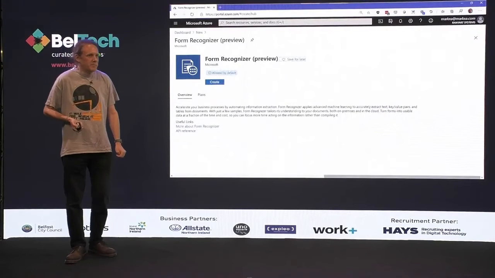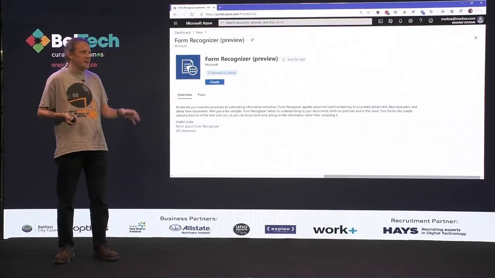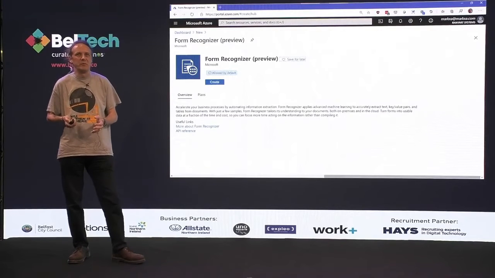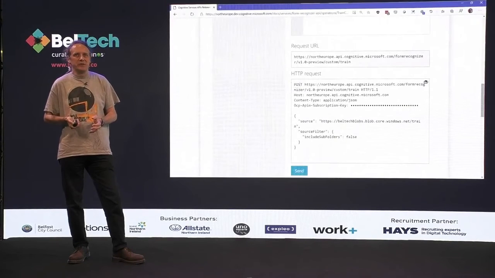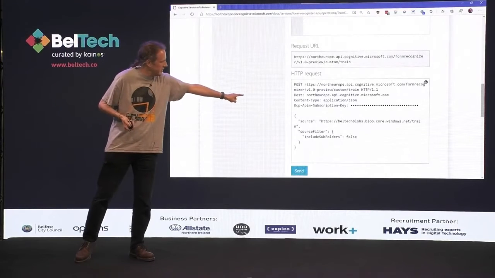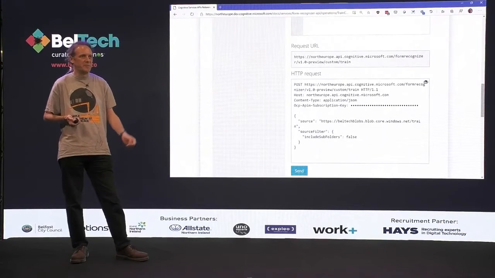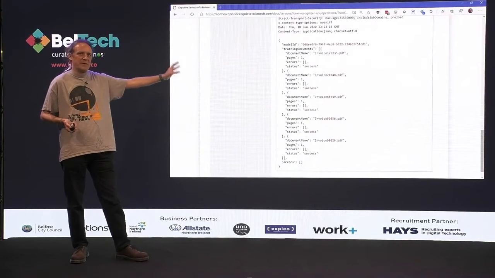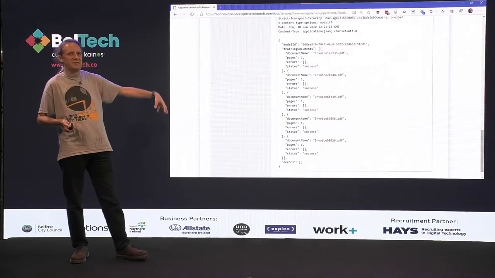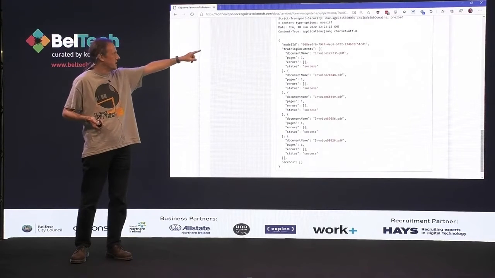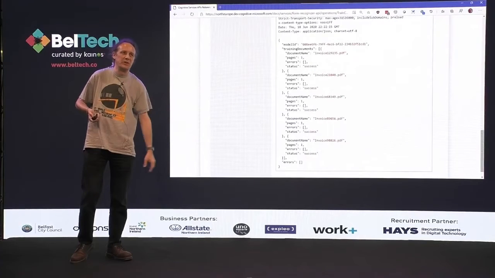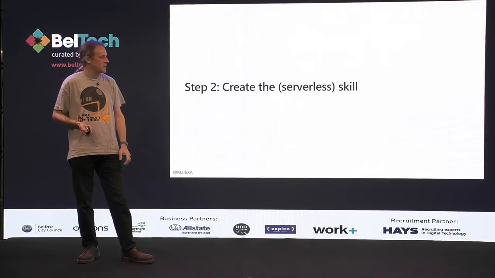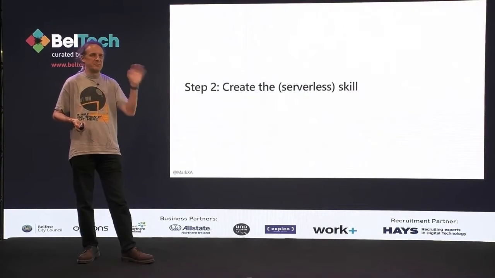So part one of that, we fire up a Form Recognizer service. Again, this is serverlessly priced, so we're only paying for it when we use it. So we train the model, which is literally just a case of feeding in the name of a folder where we've got some example images, and sending that off to it. It will come back and say, okay, I found 5 PDFs in there, I processed those, here's my model ID. Give me that model ID, and I will work on any further invoices in that format. So that's all we have to do to set up Form Recognizer. Give it a few images, go.